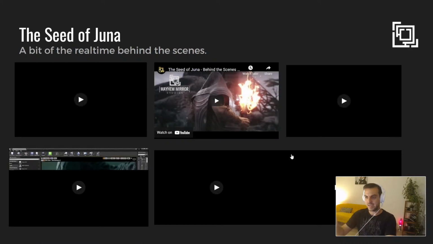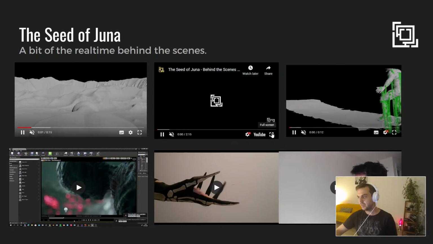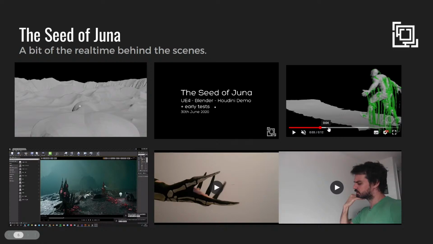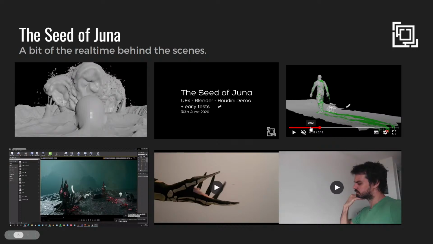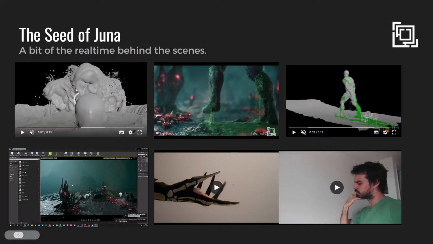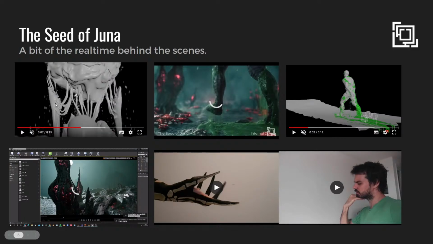A lot of behind the scenes. I'm not going to go one by one. You can check some of them on YouTube. Just some mentions: as you can see here, the amount of effects we added was completely crazy. I think it was like 5 gigabytes of Alembics. This one on the top left was an FBX with a skeletal mesh. All the rigid bodies you can see here were a 2000 bones skeletal mesh.